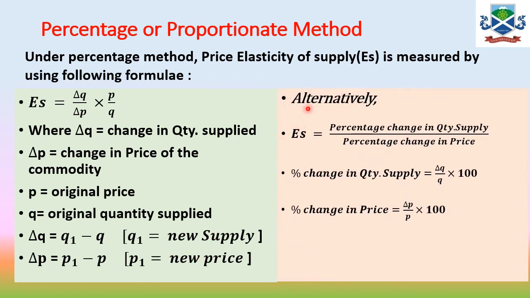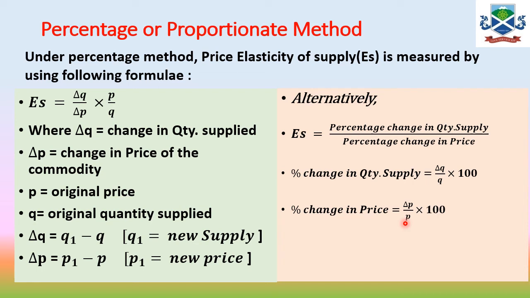Alternatively we can calculate the percentage or proportionate method as the percentage change in quantity supply divided by percentage change in price. So percentage change in quantity supply is equal to delta Q by Q multiplied by 100, and percentage change in price is equal to delta P by P multiplied by 100. That's how the elasticity of supply is calculated by the percentage method.